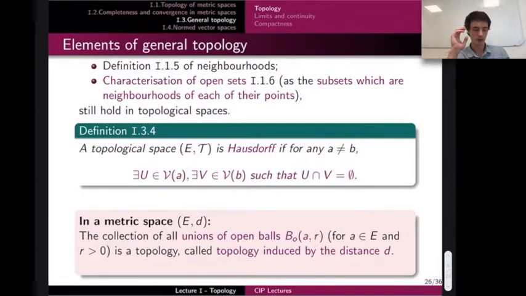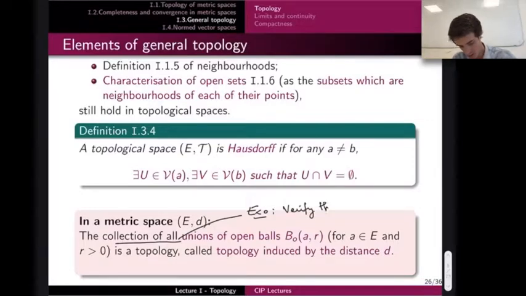Note that in a metric space, what we will call the usual topology is the set of unions of all open balls of your space. Okay, so exercise: verify that this set is a topology.